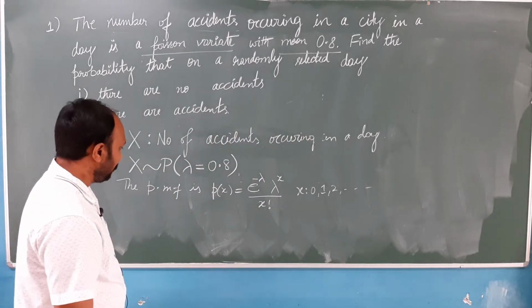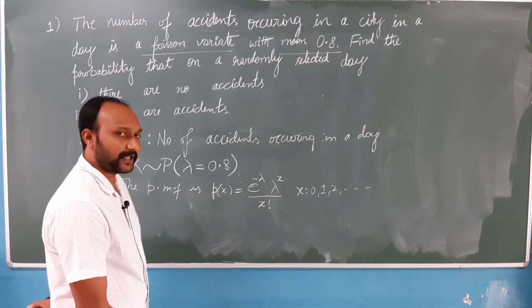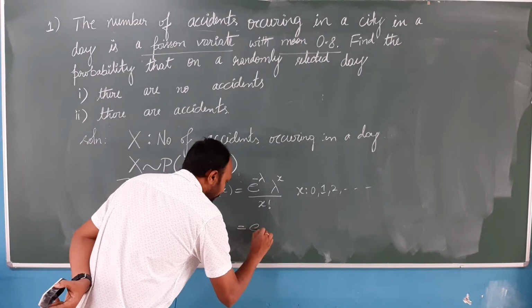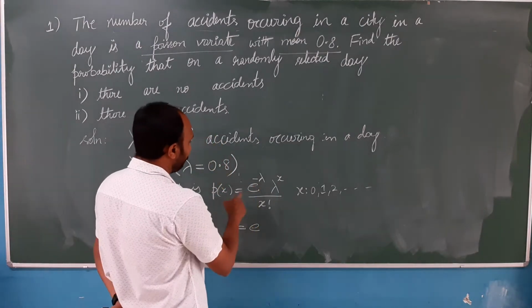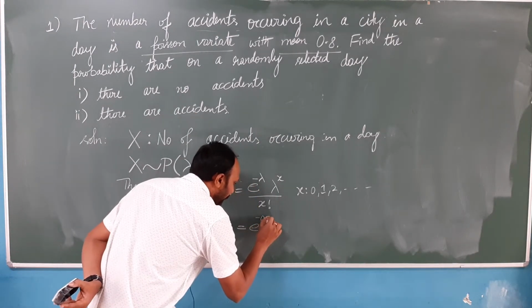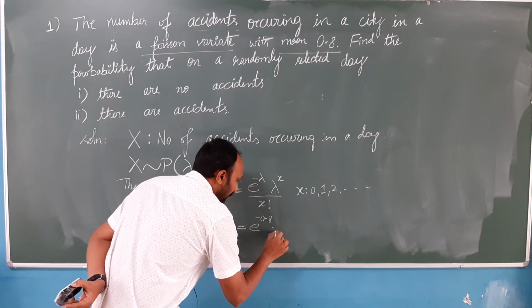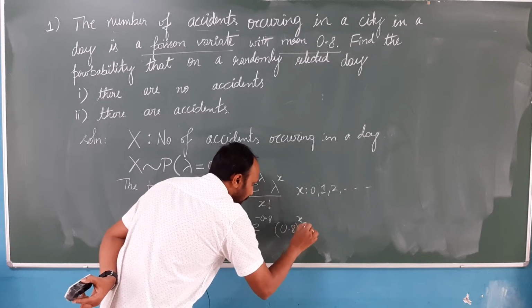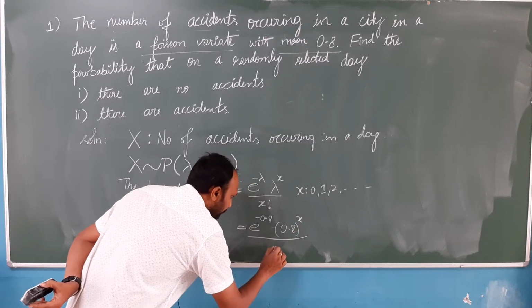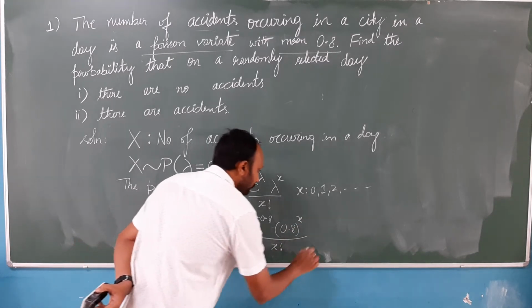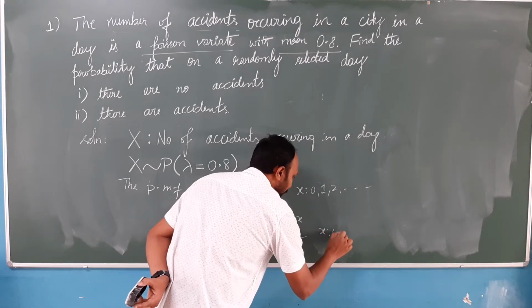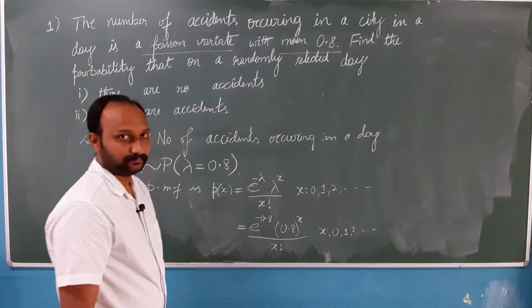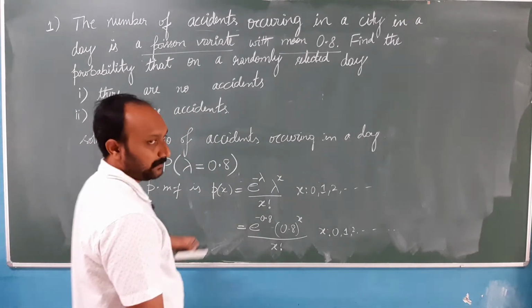What about the customized PMF for our problem? The customized PMF is e to the power minus 0.8 into 0.8 to the power x by x factorial, where x can take values 0, 1, 2, and so on. Okay, so this is the PMF.